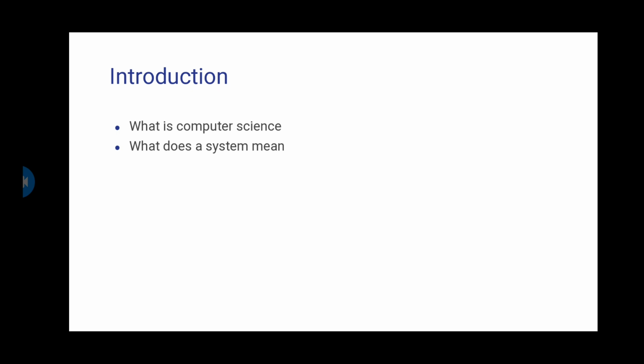In mechanics, we study mechanical systems. So what do we study in computer science? Well, we study information systems, or simply computer systems.